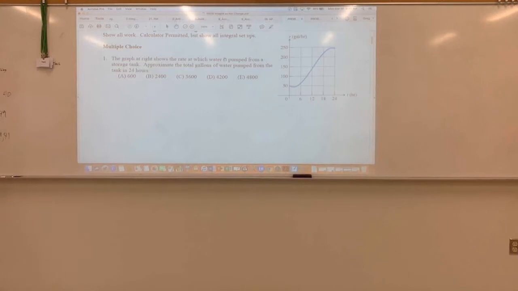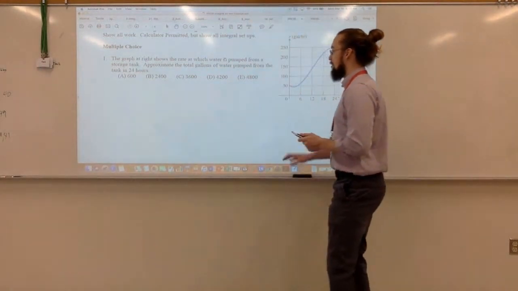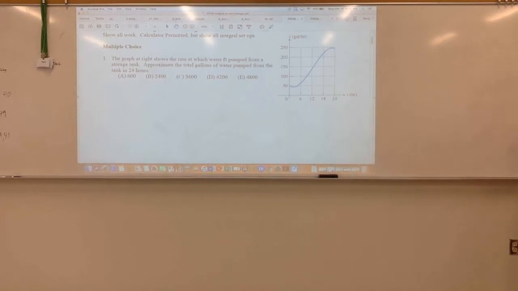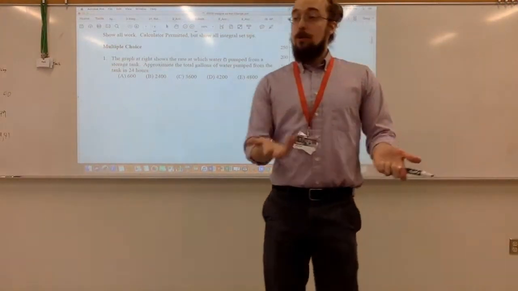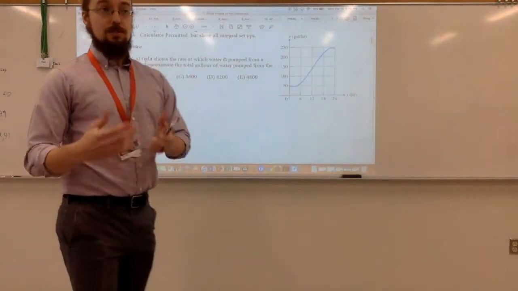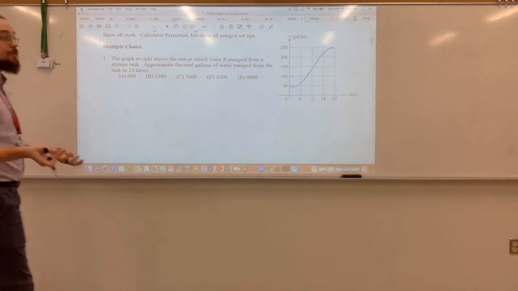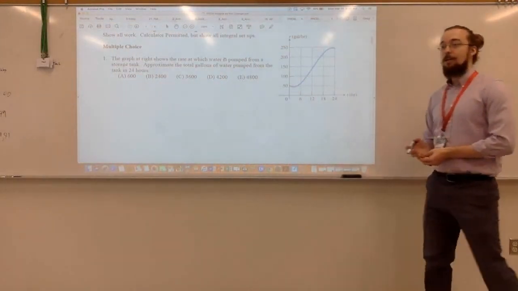So that's the idea. We want to integrate, but I don't have a function. I can't find the antiderivative and plug stuff in. So what we want to do, what an integral actually is, is area under the curve, right? So we want to just figure out how to estimate the area under this curve. And yeah, it's going to be an estimate. The best way might be trapezoids, okay?